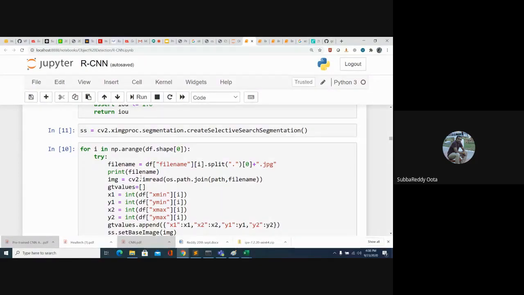In fast RCNN, they asked why we have to apply it in a two-step process. First I will give the image to the CNN, and I'll get the filter maps, the output at the convolution layer. Now I will apply the region proposals on the convolution output. So now you are doing it only one time, not two times. In that way, they sped up the process. Then they came up with faster RCNN and mask RCNN, optimizing the way to get object detection and the bounding boxes as well.